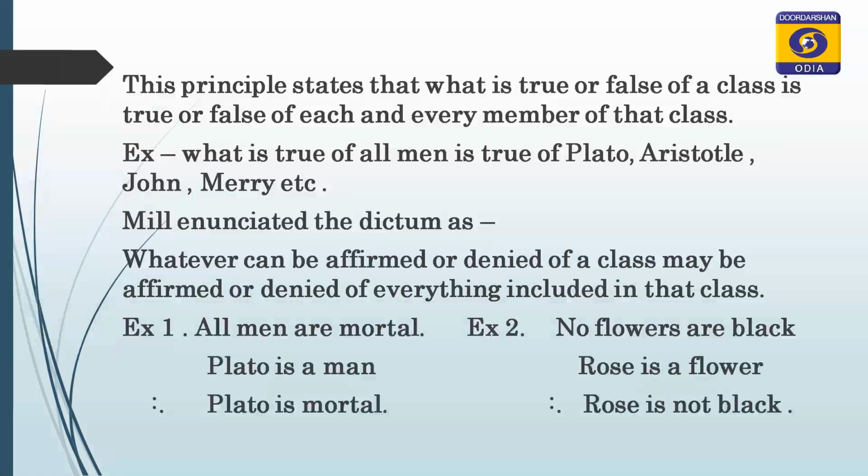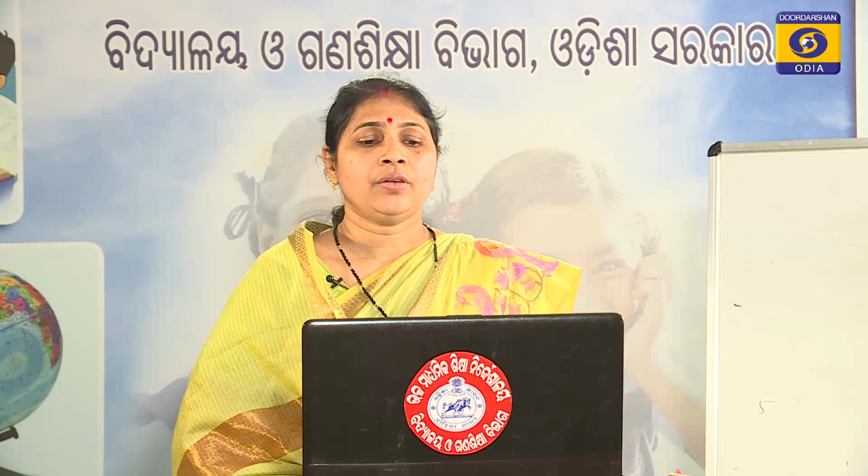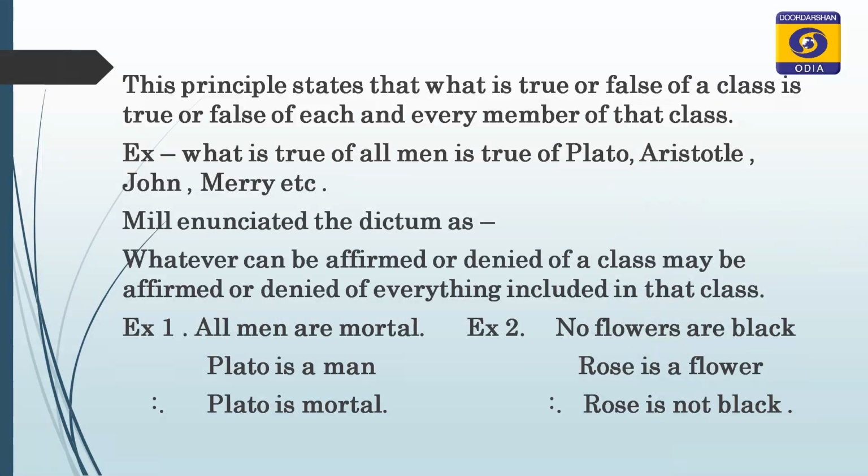Now, to explain this principle, we take 2 examples. All men are mortal, Plato is a man, Plato is mortal; and the second example is no flowers are black, rose is a flower, and rose is not black. Mill enunciated this dictum as: whatever can be affirmed or denied of a class may be affirmed or denied of everything included in that class.